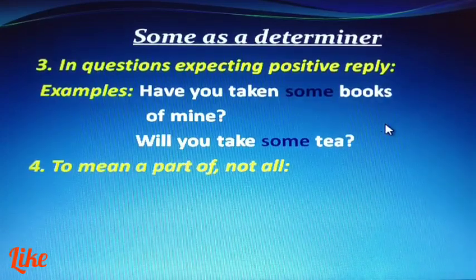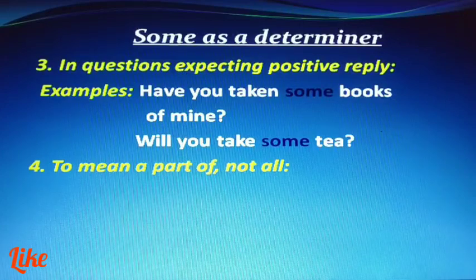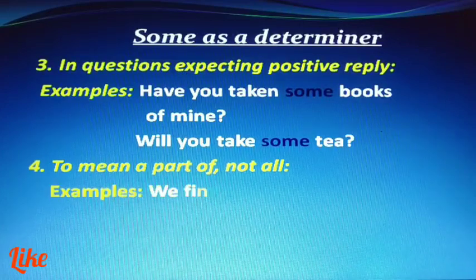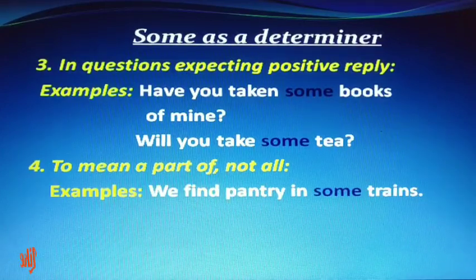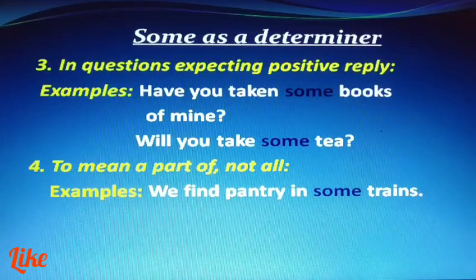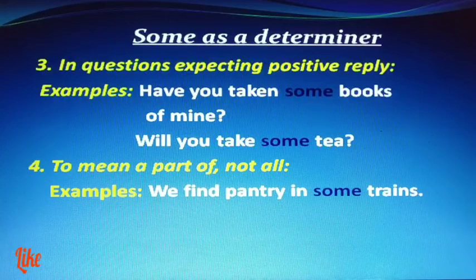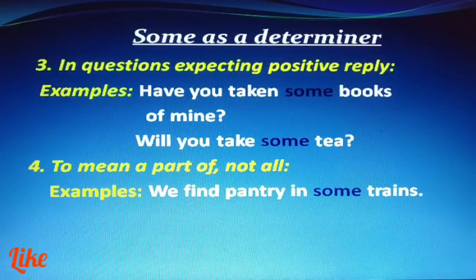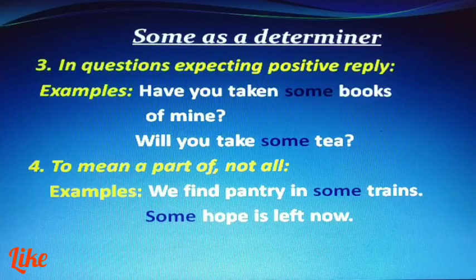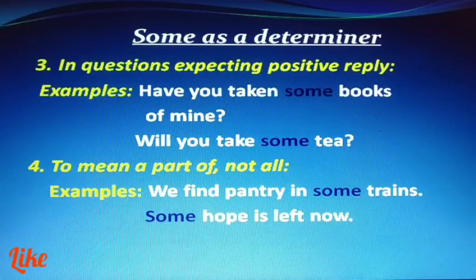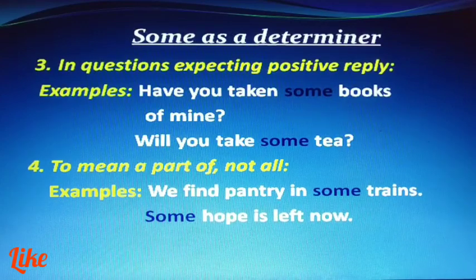Again, some means a part of, not all. Examples: We find a pantry in some trains, not in all trains. We find pantry car that serves food in some trains. Some is used for a part of all trains, not all trains, but some of the trains. Some hope is left now. All hope is not there, so there is some hope left.